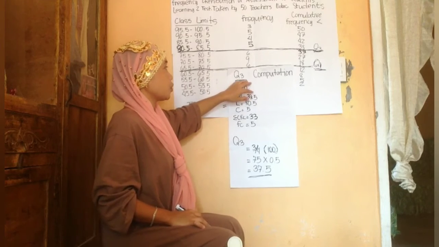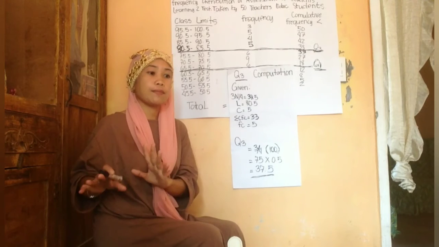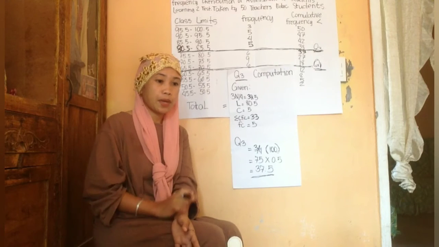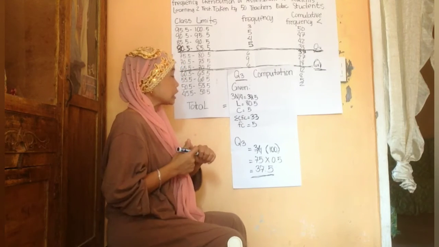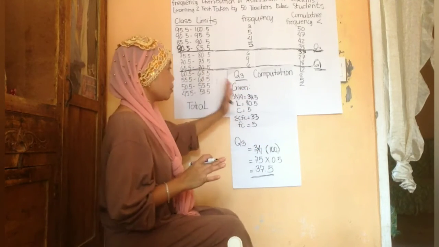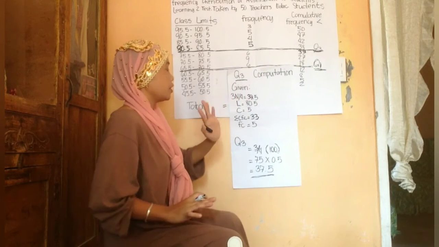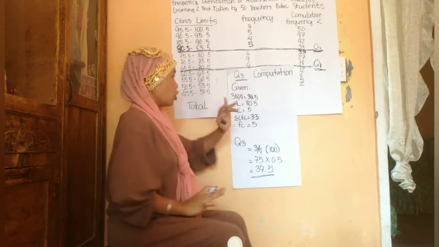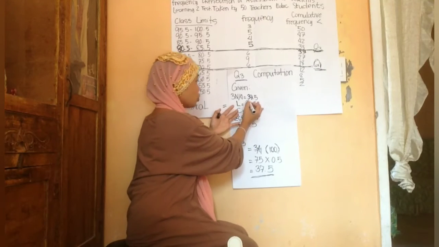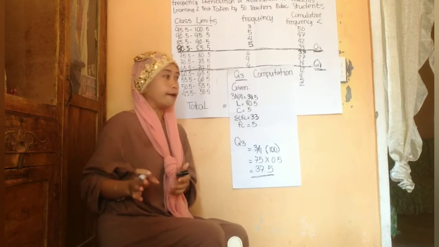This is the third quartile computation. The third quartile computation is the same as the 75th percentile, or 51% to 75% above the median. This is the given. I will explain to you where the given for the third quartile came from. This is the first given: the third quartile, or 3n over 4, equals 37.5. Class, I will explain to you later how I got the 37.5.